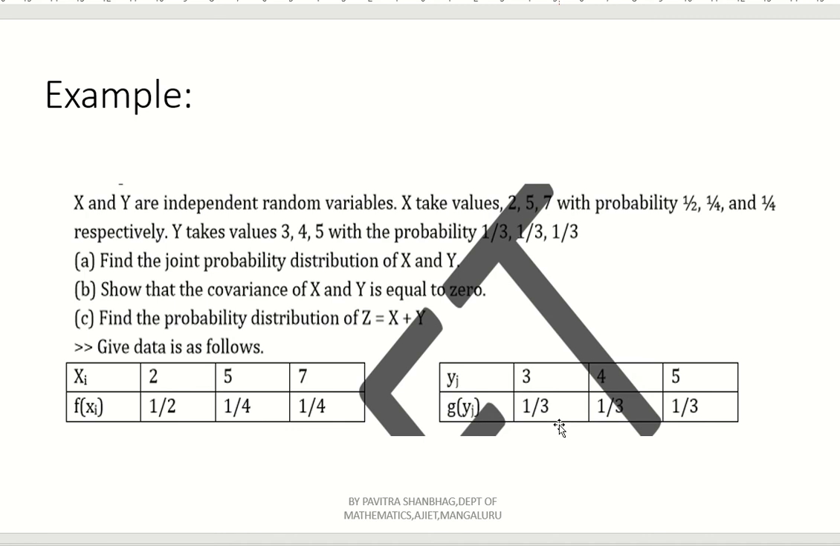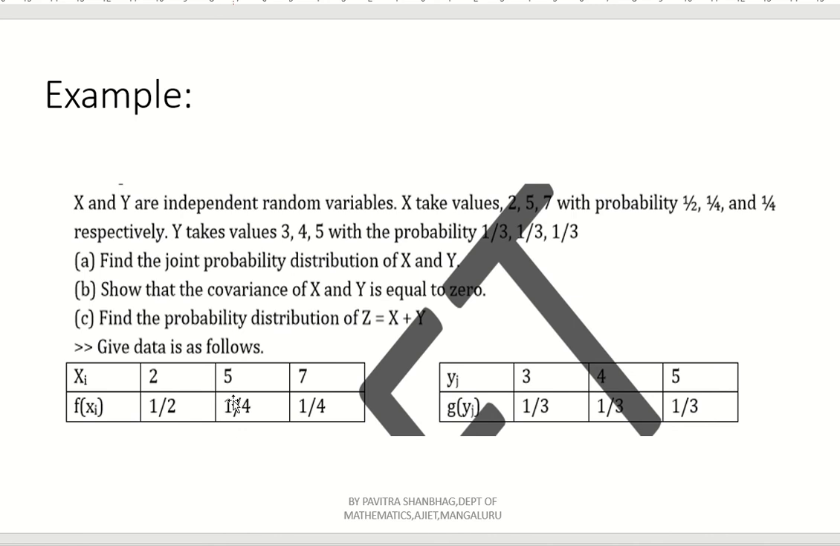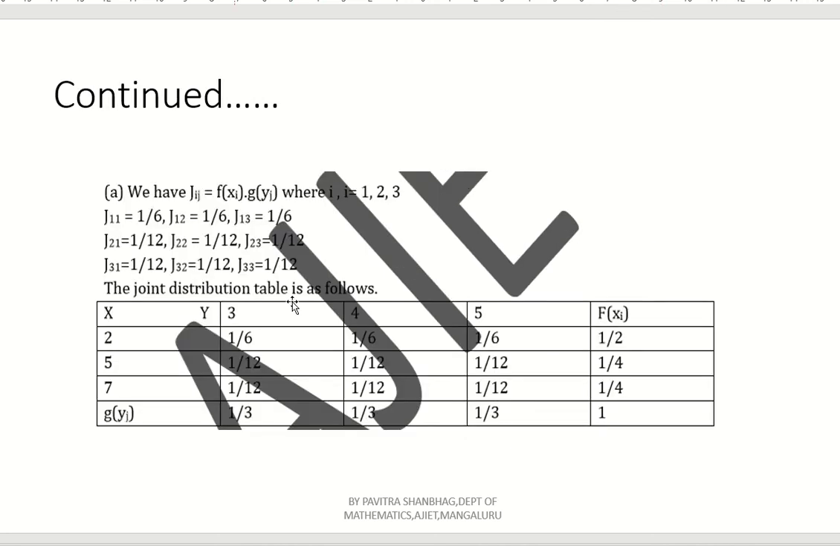So 1 by 4 into 1 by 3, that is what? 1 by 12. See, 1 by 12. Next, J22, second row, second element. Again, 1 by 4 into 1 by 3. Again, 1 by 12. Next, second row, third column, J23, 1 by 4 into 1 by 3. That is again 1 by 12. See here, 1 by 12, 1 by 12, 1 by 12.